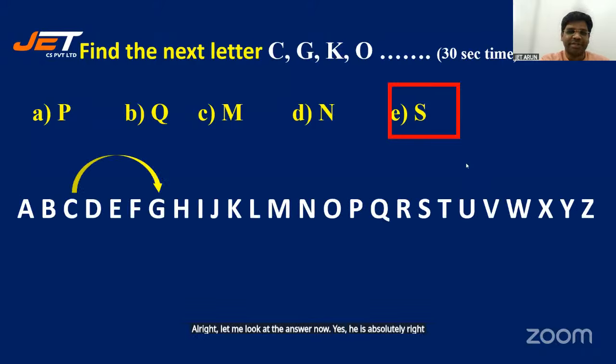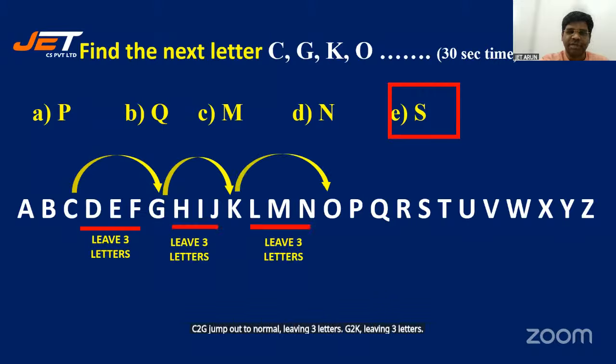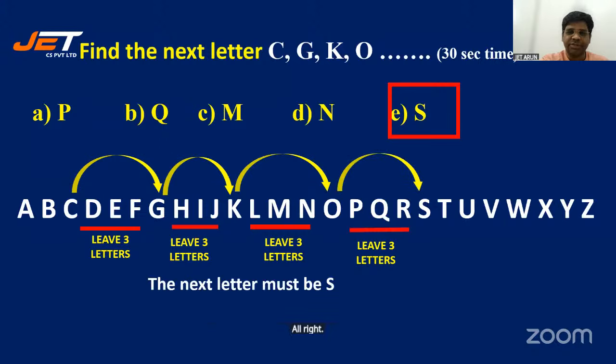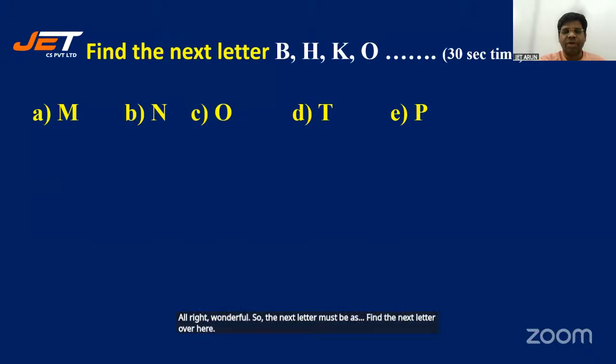Let's go forward. C to G, we jump, leaving 3 letters. G to K leaving 3 letters. K to O leaving 3 letters. Now leave 3 letters and jump to S. All right. Wonderful. So the next letter must be S. Find the next letter over here. Oh, my bad. I revealed the answer. I'm so sorry.